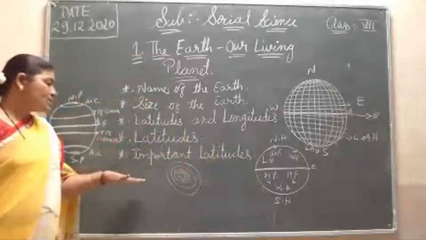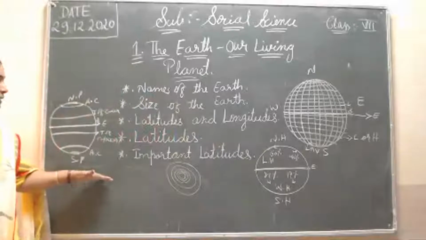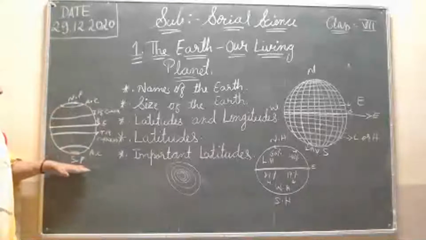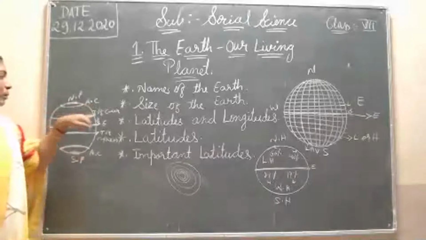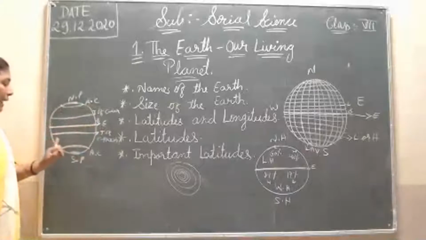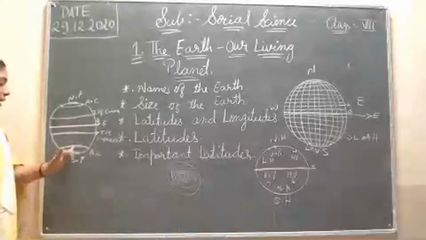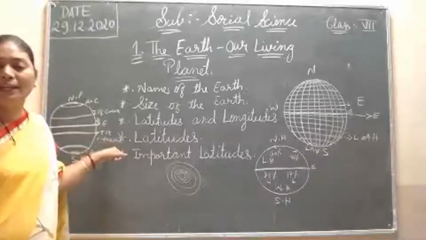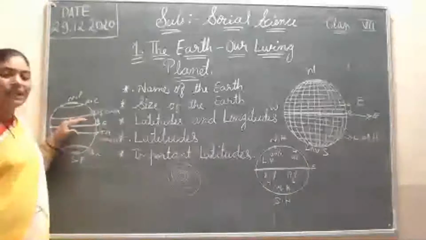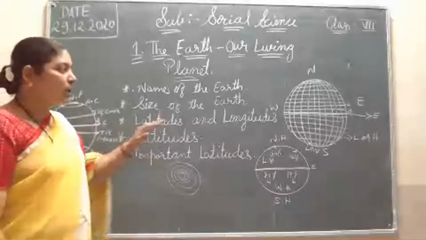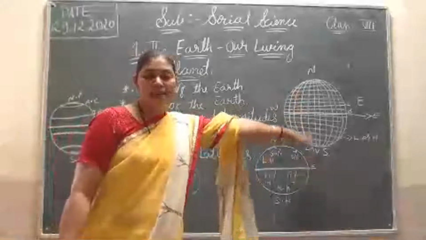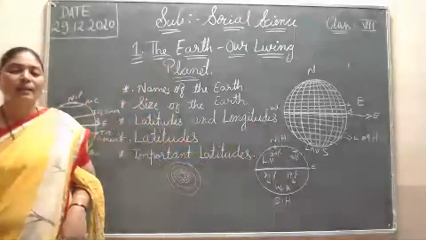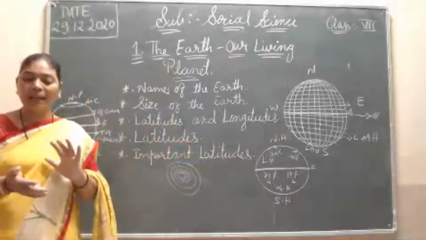Okay, I think you understood all what I explained. So these are the latitude lines. First North Pole, then South Pole, then Arctic Circle, then Tropic of Cancer, then Equator Line, then Tropic of Capricorn, then Antarctic Circle. Okay, so these are the important latitude lines. There are many lines, but these are the important lines. So here on the world we can see many imaginary lines from north to south and east to west or west to east. Okay, so latitude lines are the parallel lines.